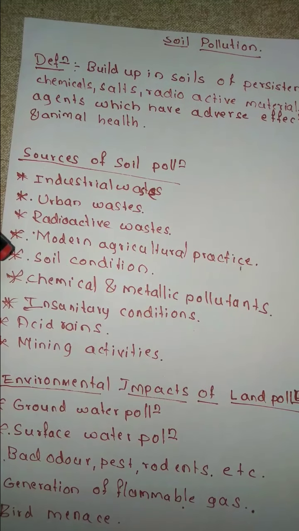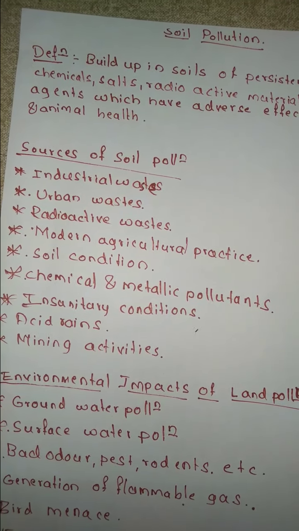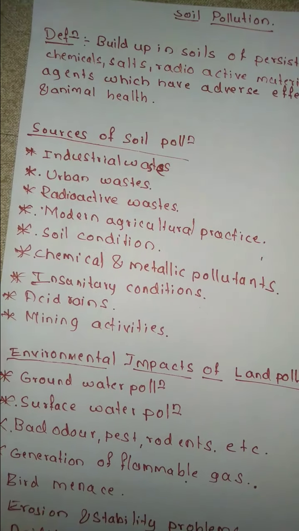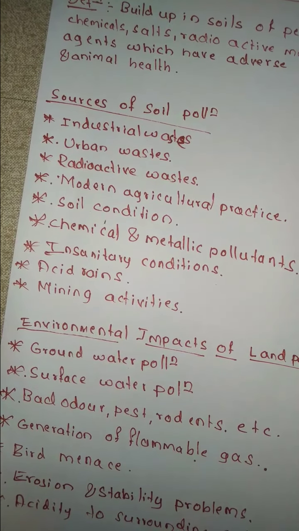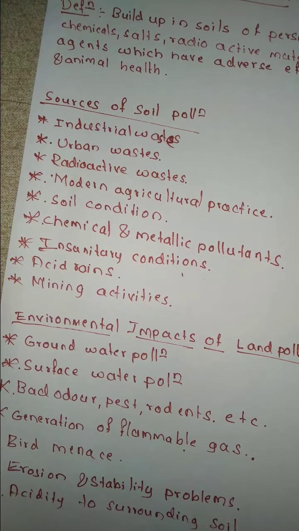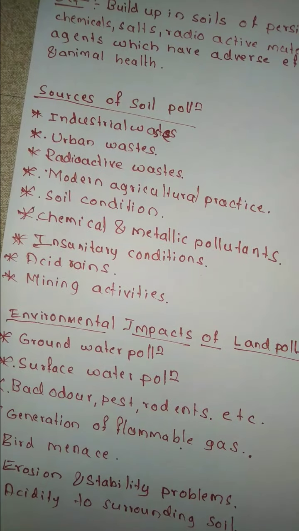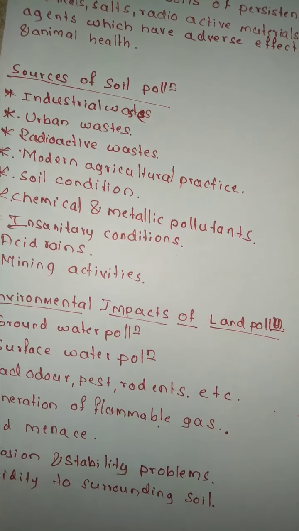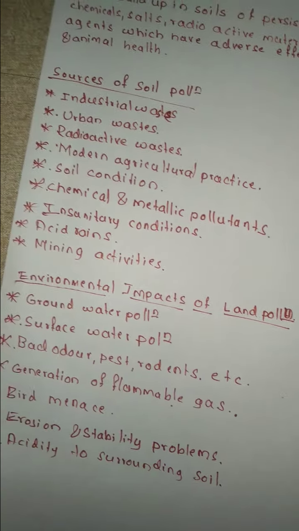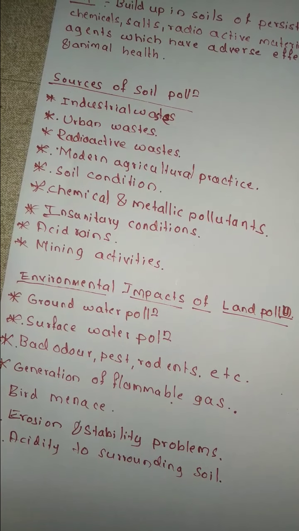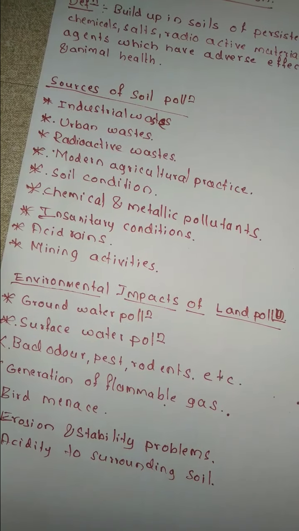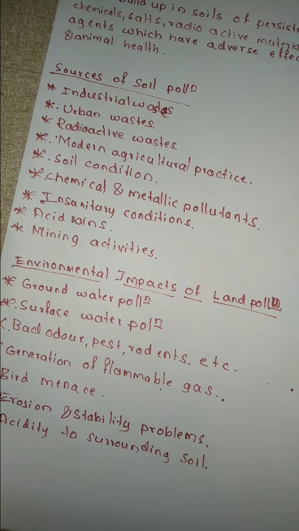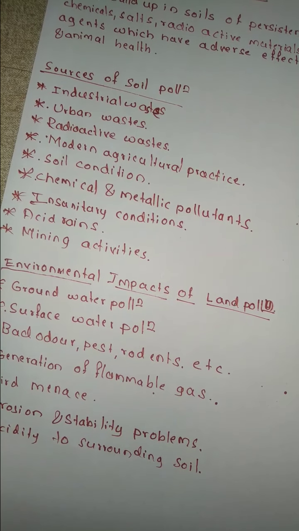So it is going to create these kinds of leachate, and it is going to create soil pollution. Then modern agricultural practice. Modern agricultural practice means that in order to generate high crop growth and crop productivity, we use chemical-based fertilizers, pesticides, herbicides, and weedicides, which we mix with the soil. Suppose it has a higher concentration, and when precipitation occurs, the water percolates along with these different chemicals and is ultimately stored in the groundwater.